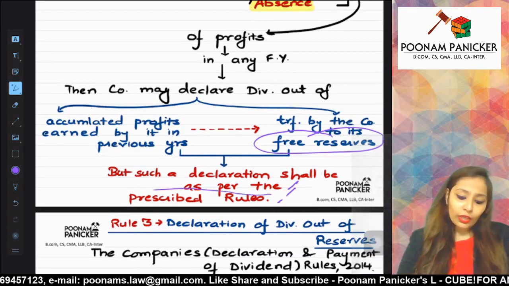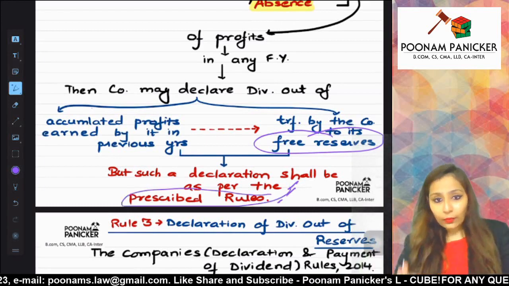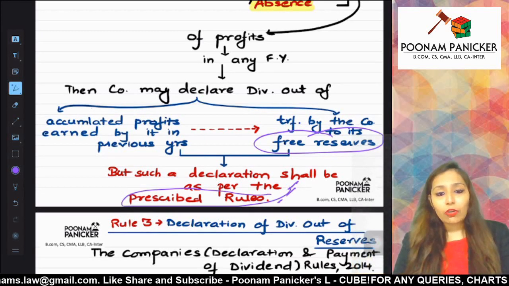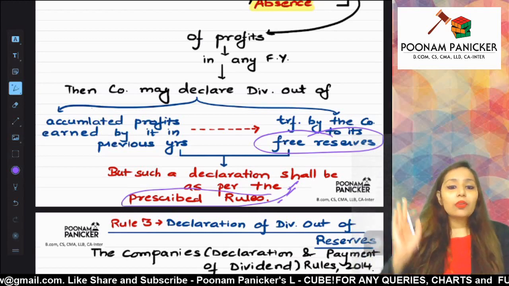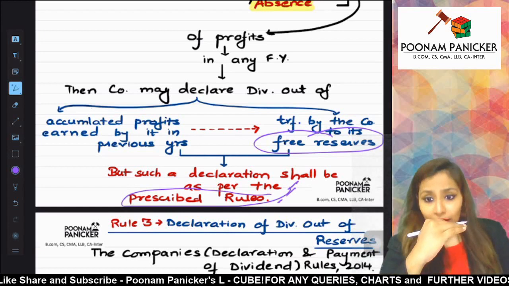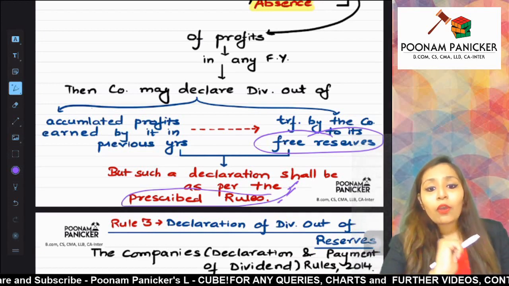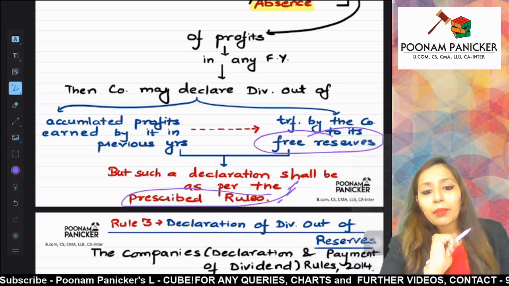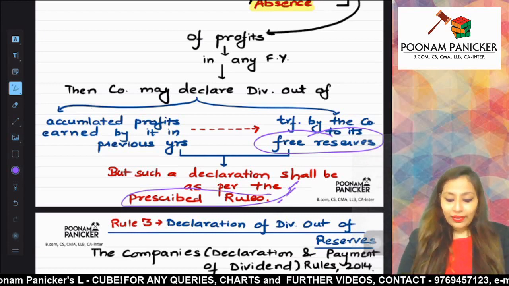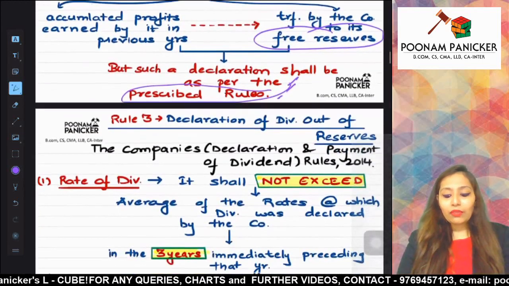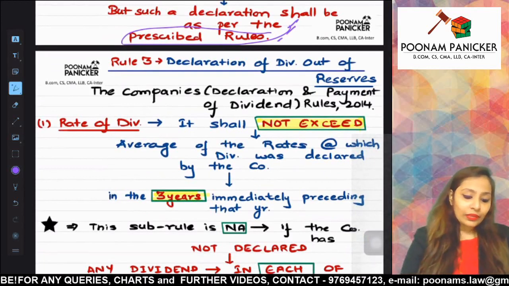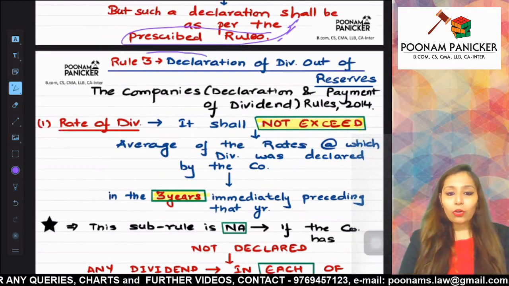Now the law is saying that you can use your accumulated profits for payment of dividend in case of inadequacy of profits, but you will have to follow the prescribed rules. Now the rule which becomes applicable over here is Rule 3 of Companies (Declaration and Payment of Dividend) Rules 2014. Rule 3 is specifically talking about declaration of dividend out of reserves.